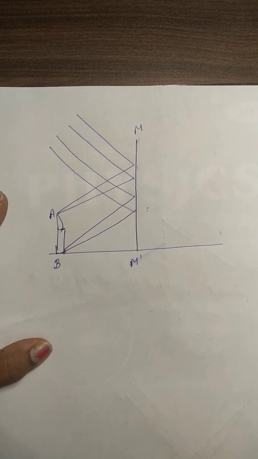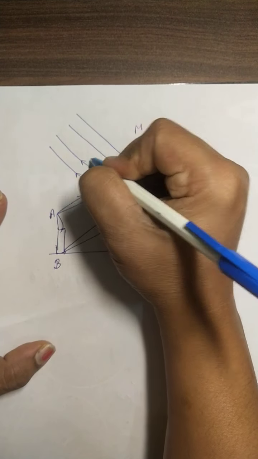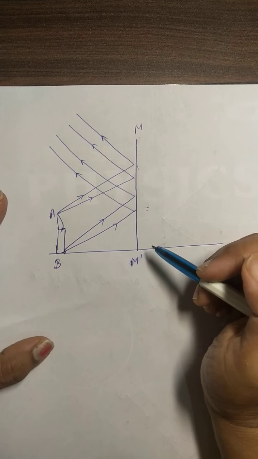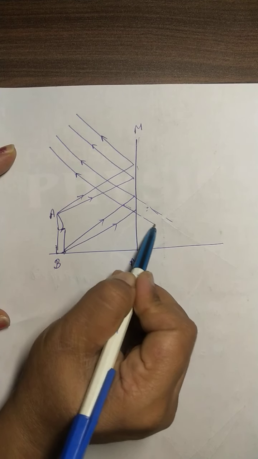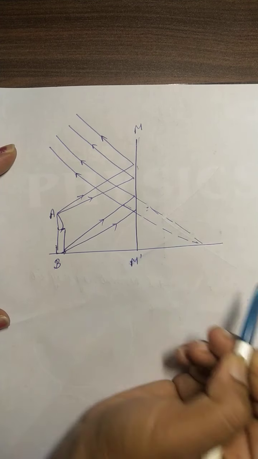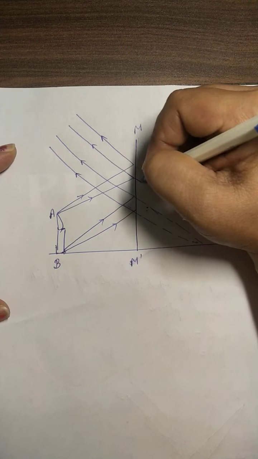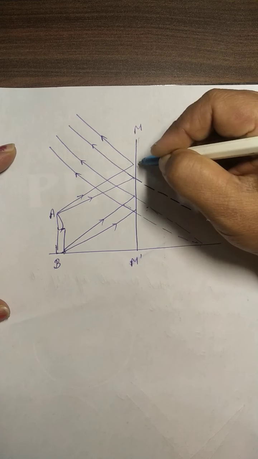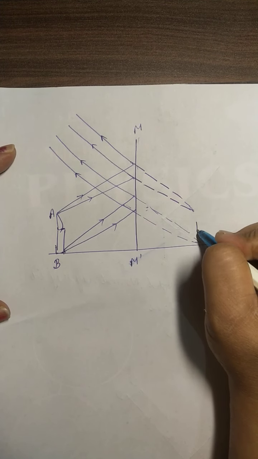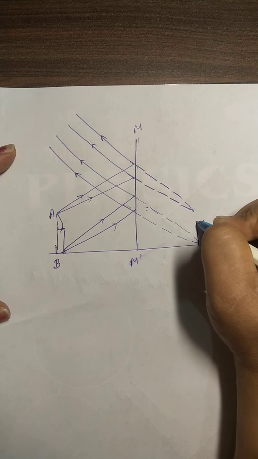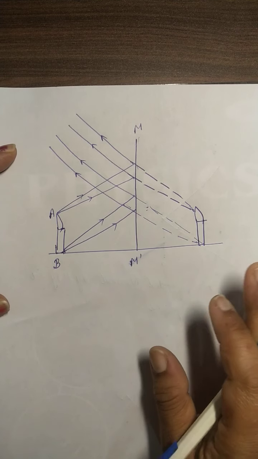Now see, these lights are diverging, so the image will not form here. But when we converge, the reflected light will move backward and they will meet at a point. Same here, we have to move them backward. When they meet at a point, the image will form at that point.